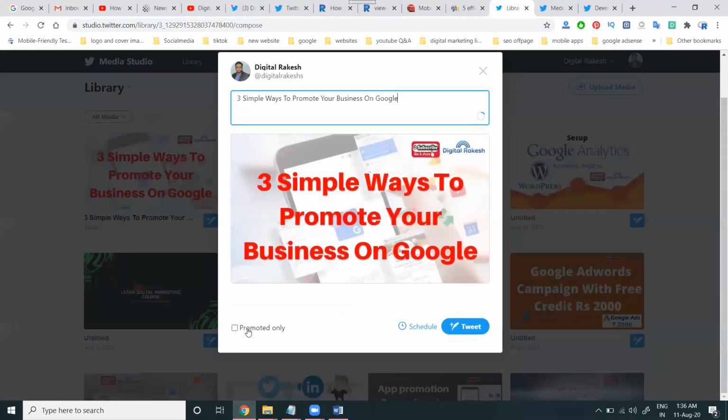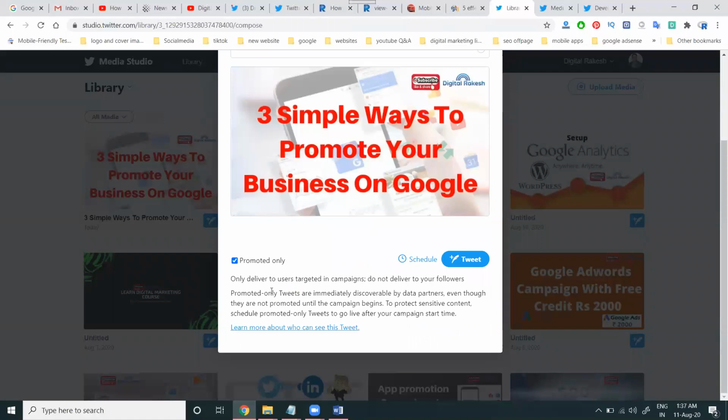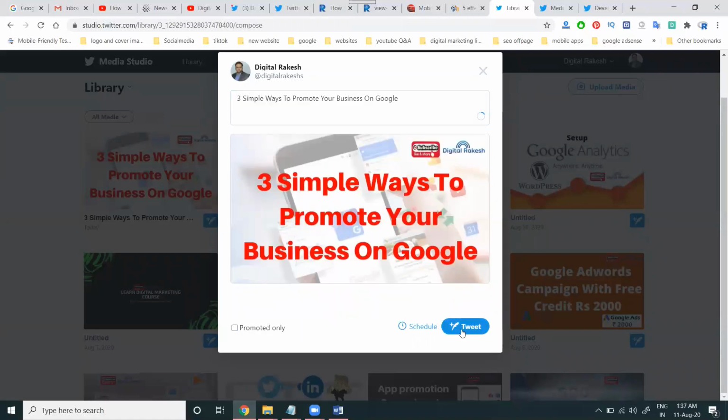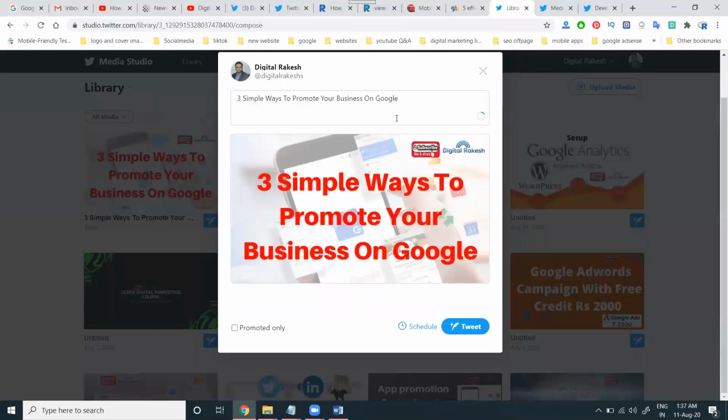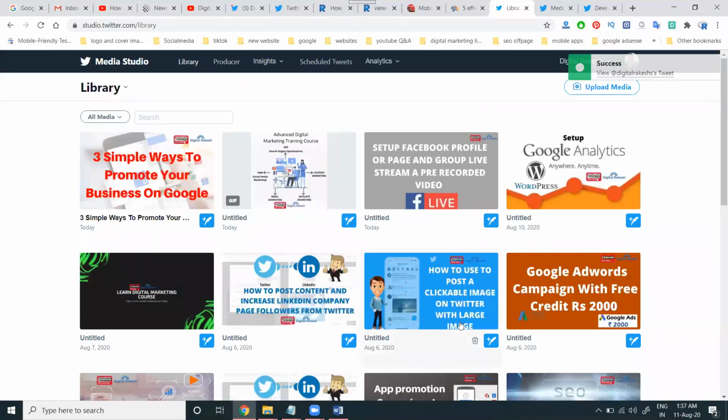What option will it be? Promote only. We can go for promote only in the ad option. Tweet. Here one more option is called schedule post. At tweet time, we have to enable it for retweet purposes. Suppose there is a new post, we can tweet it by the old post.